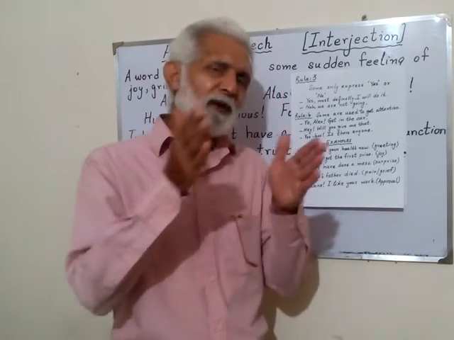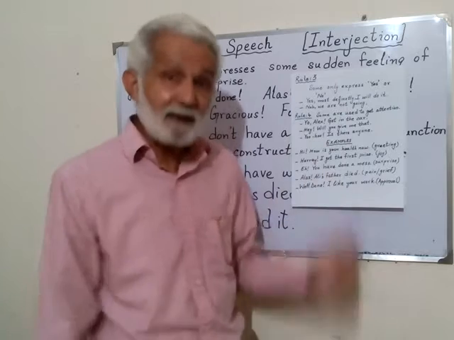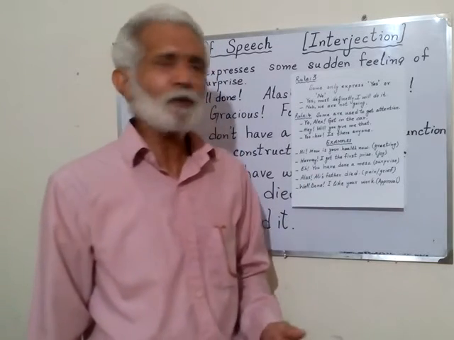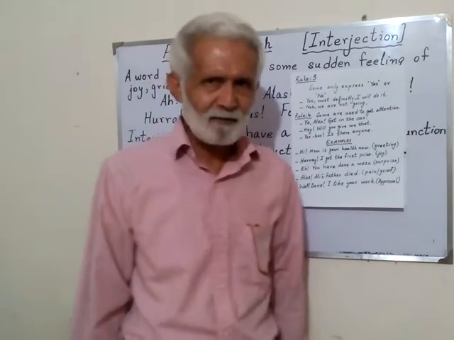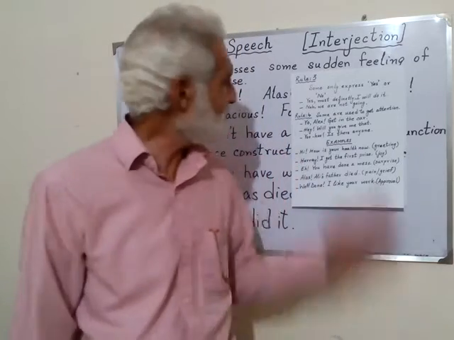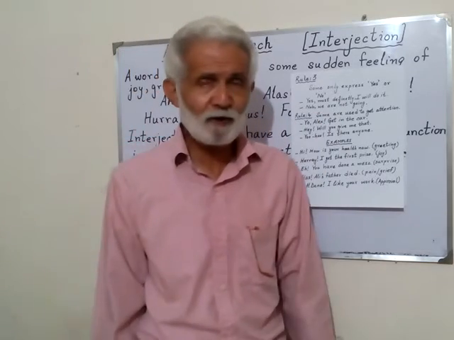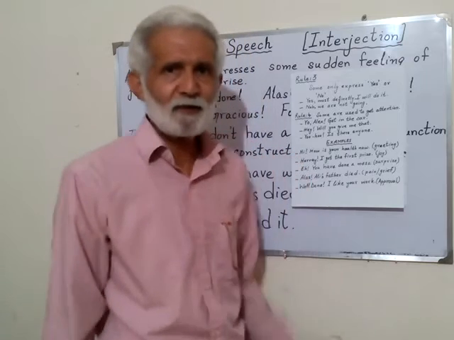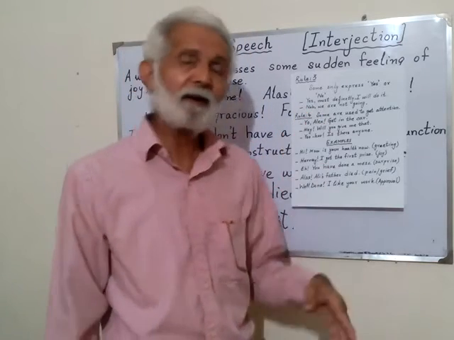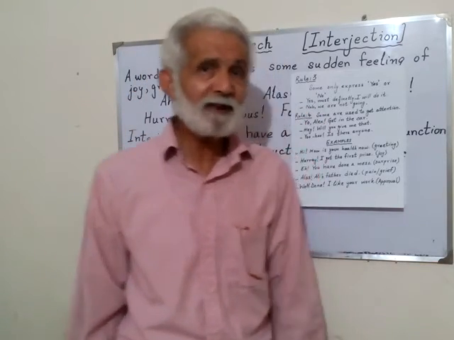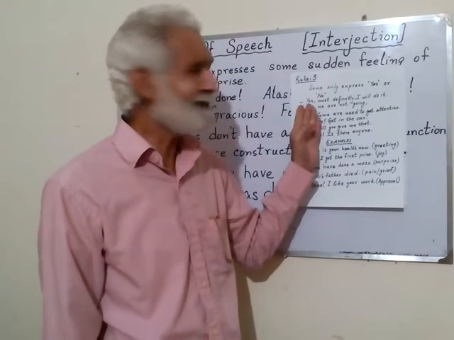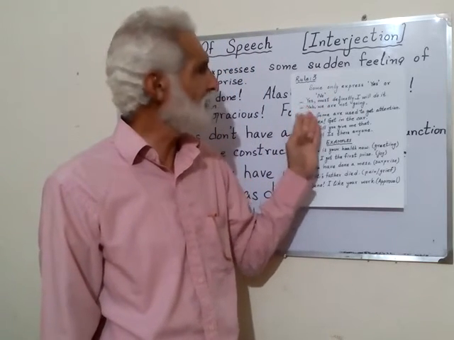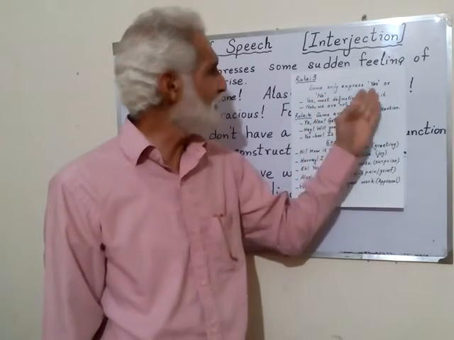But when you emphasize, then you will say, yes, most definitely I will do it. Or, no, we are not going. This is no. Like, yes, sometimes we say, yup. So this is also a sound of no. No, we are not going. It means that these words express yes or no as interjections.